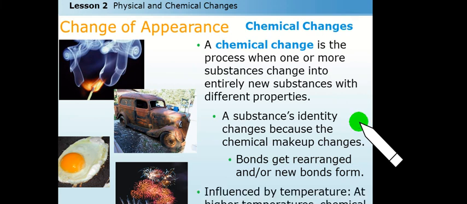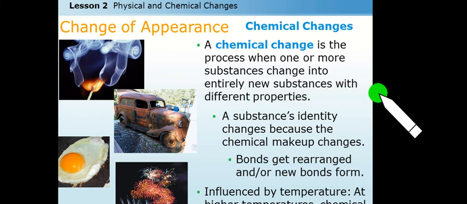So, suppose you burn a piece of paper, new substances such as carbon dioxide, water vapor, smoke and ash are produced. The molecules of paper and oxygen combine and undergo changes to form the molecules of these new substances. The change is permanent and cannot be reversed. So you cannot combine ash, water vapor, etc. to form the original paper again. So thus the burning of paper is a chemical change.